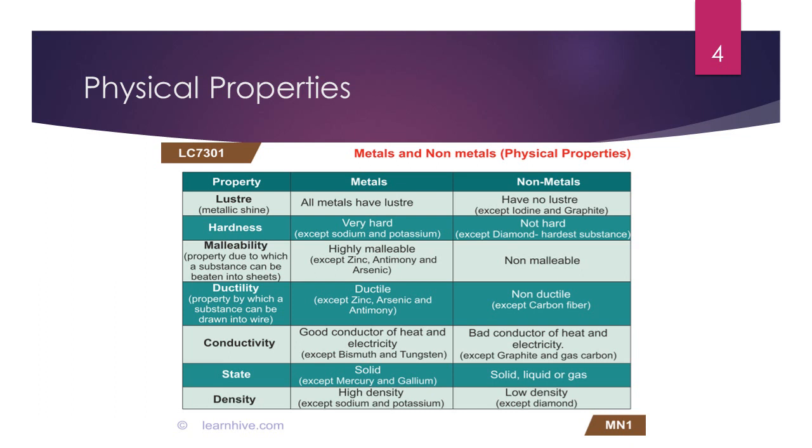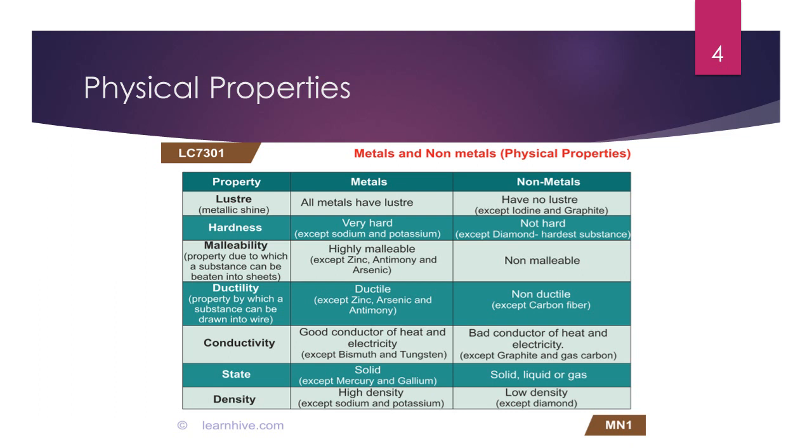Next comes ductility, the property by which a substance can be drawn into wires. We know all electric wires are made up of copper. Copper is a metal which can be drawn into a wire. There are exceptions. Zinc, arsenic and antimony are the exceptions. Non-metals are non-ductile, except carbon fiber. They cannot be drawn into a wire.